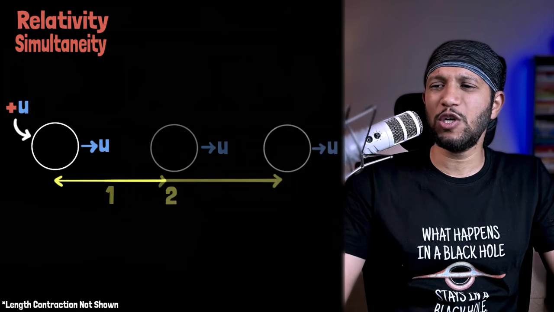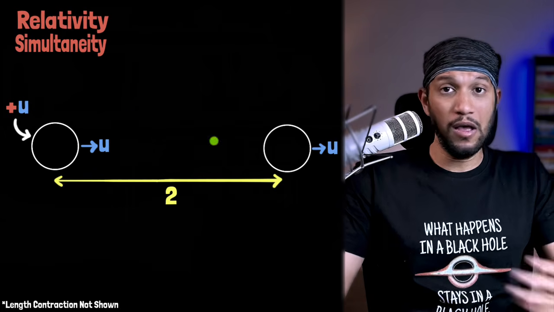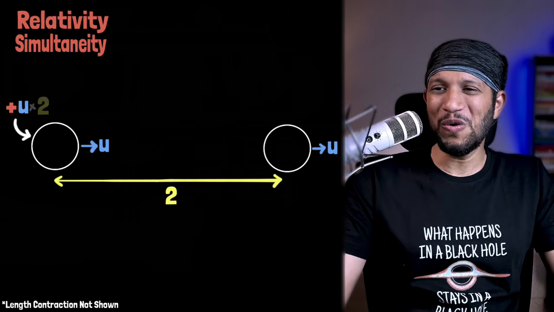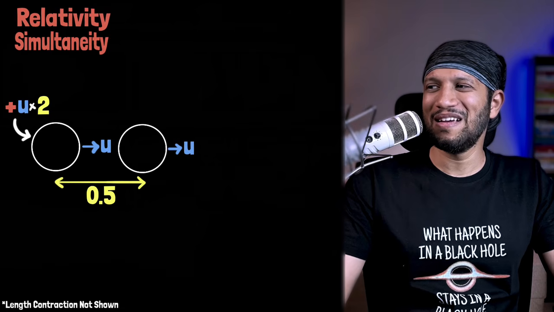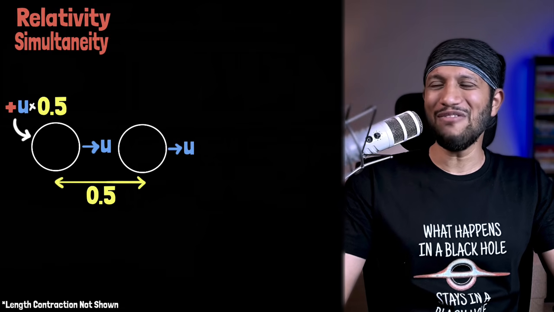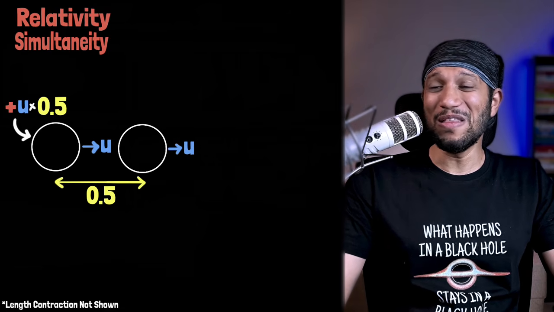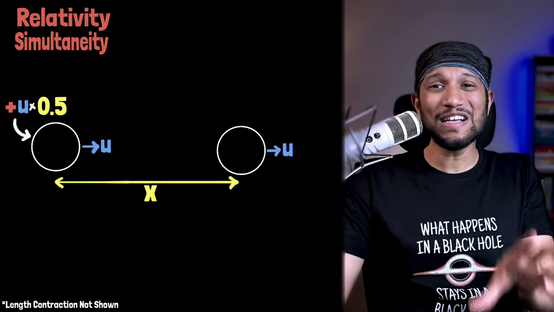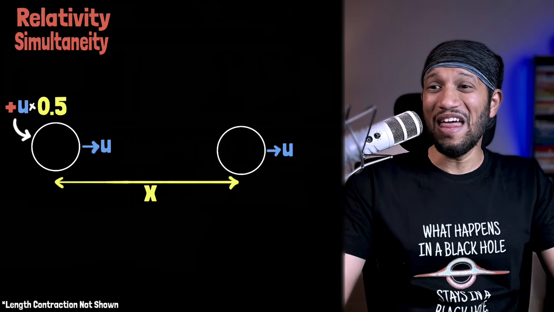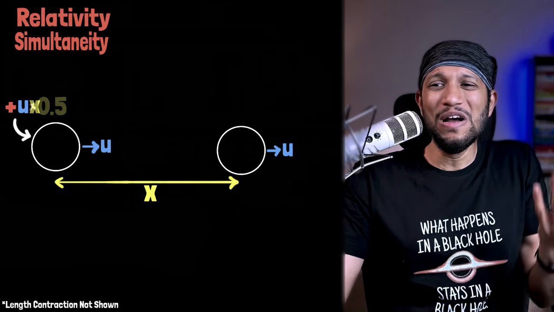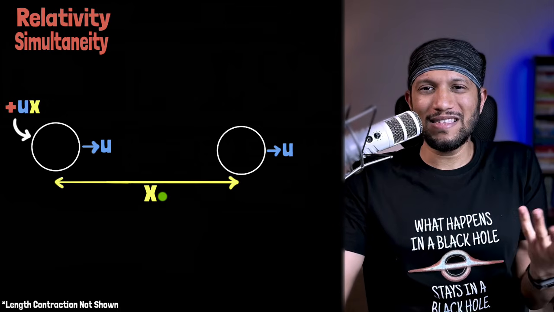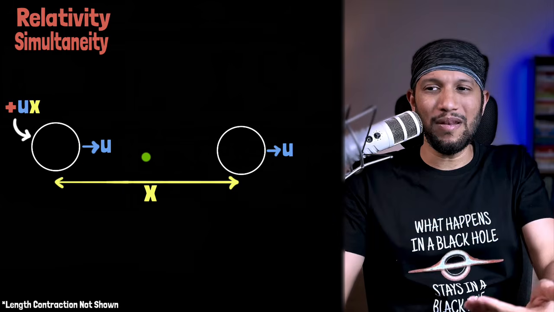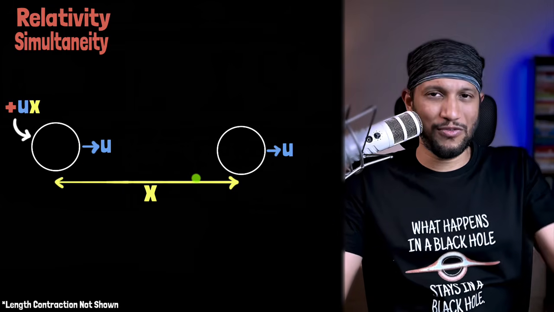What if the events were 2 units apart in space? Well, the discrepancy would be twice as big. What if the events were half as much apart? Then the discrepancy would be only half as much. So, in other words, what if the events were x units apart? Then the discrepancy would be u times x. And by the way, when I say x distance, I mean the proper length, the length seen from the rest frame, okay?